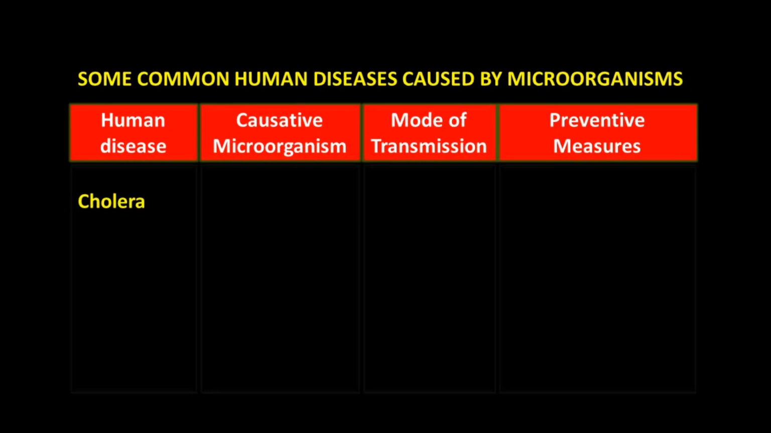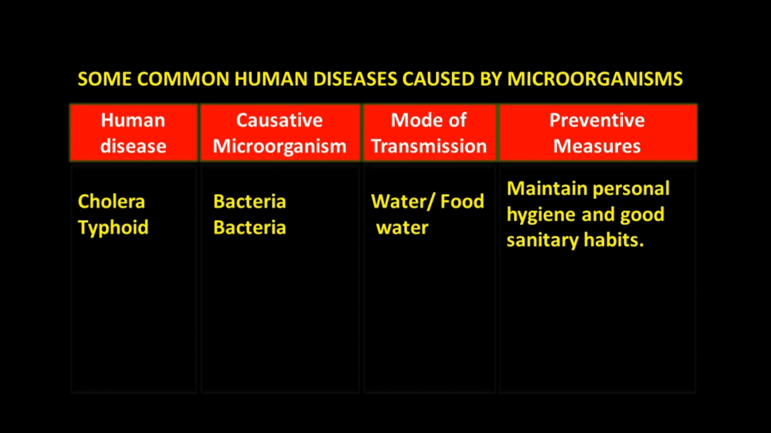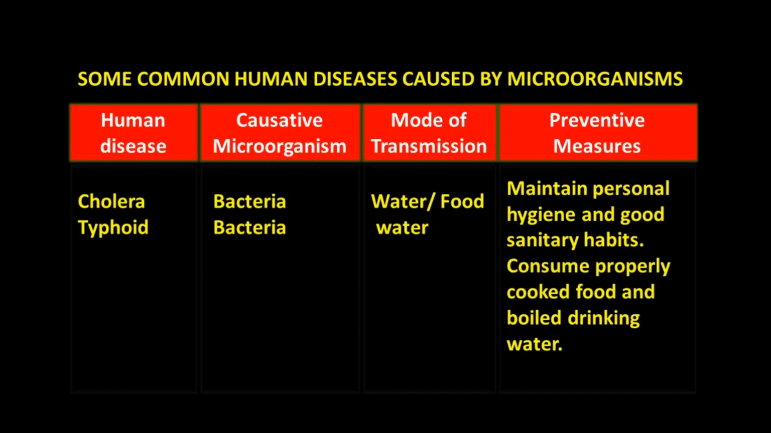Another disease, cholera, caused by bacteria. Mode of transmission, contaminated water and contaminated food. Typhoid, caused by bacteria. Mode of transmission, contaminated water. Prevention measure is to maintain personal hygiene and good sanitary habits to prevent diseases spread by water and contaminated food. And another, consume properly cooked food and boiled drinking water.